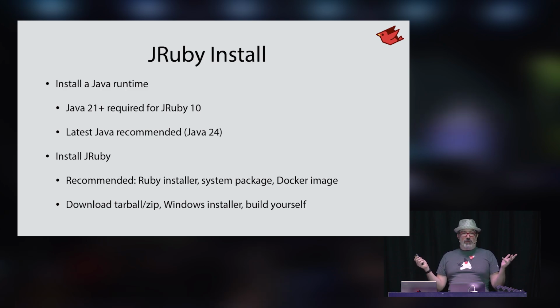And then once you have your JVM installed and you've got it running on your platform, install JRuby however you install other Ruby implementations, or CRuby or MRI. The Ruby installers all know about JRuby. There's system packages for BSD and the Linuxes. There's Docker images that we publish with every release. Plenty of ways for you to get access to it.